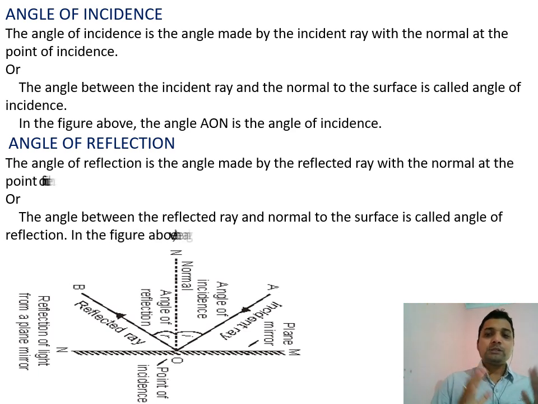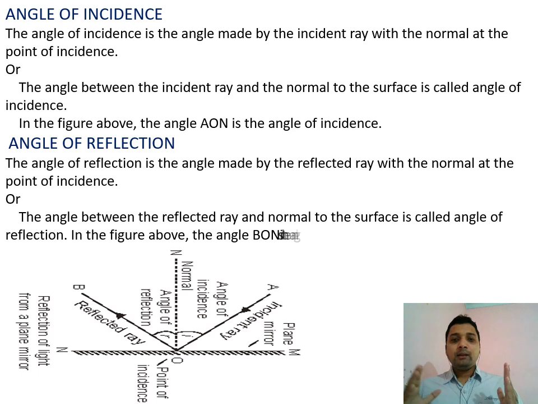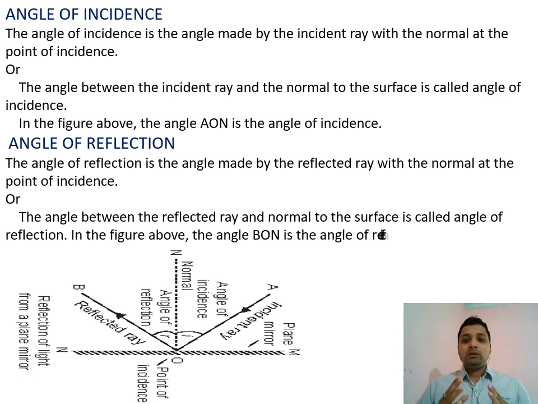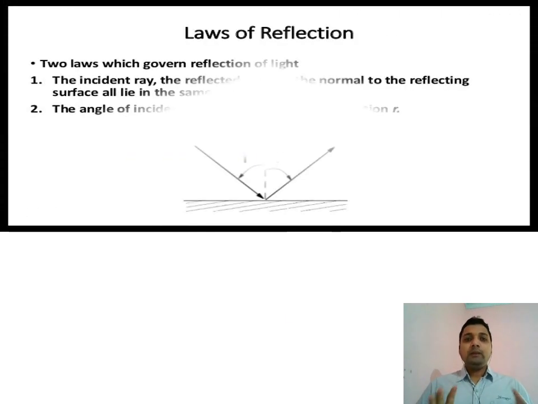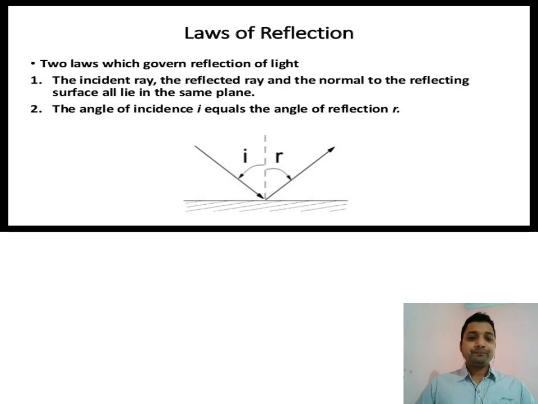So by taking all these points, we get two laws, which are called the laws of reflection. In the laws of reflection, we get two laws. One is the incident ray here. This ray is the incident ray, making a certain angle called the angle of incidence, I. And when it touches the point of incidence, the ray of light returns back, making one angle R, the angle of reflection, the angle between the normal and the reflected ray.